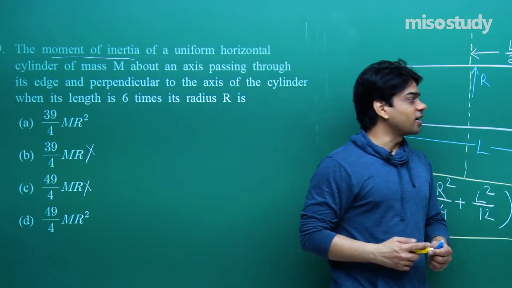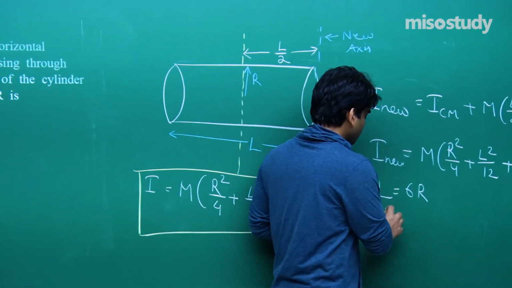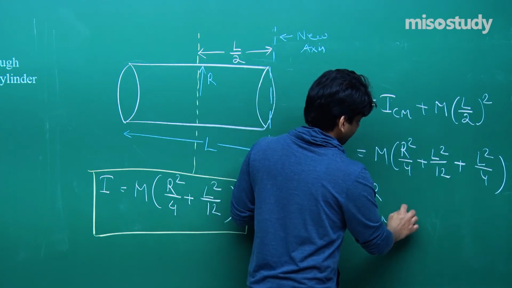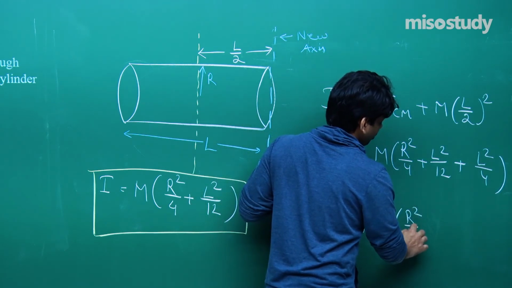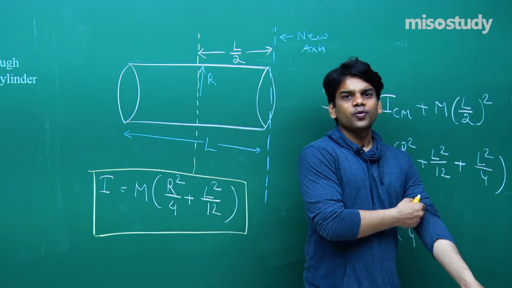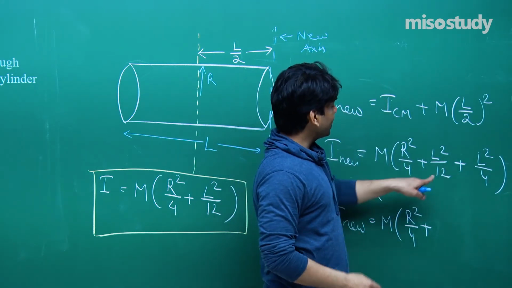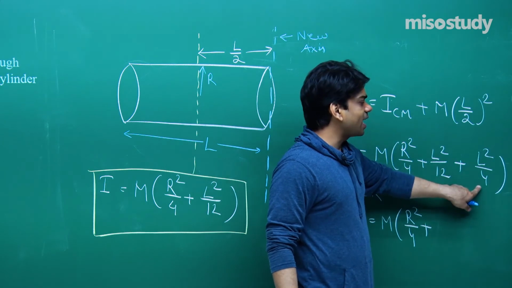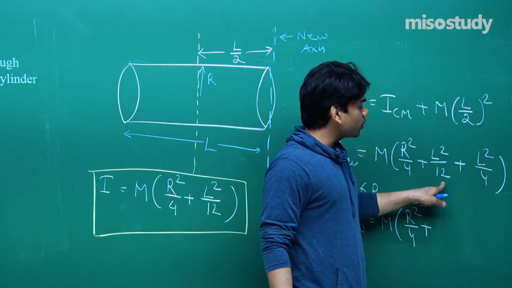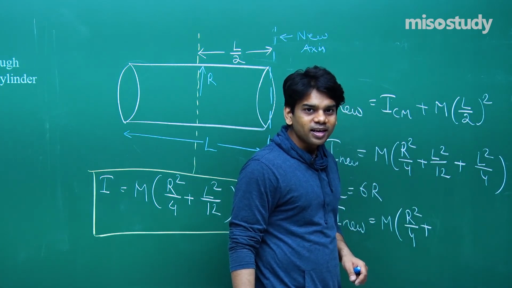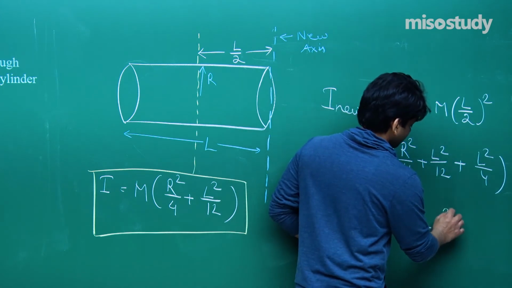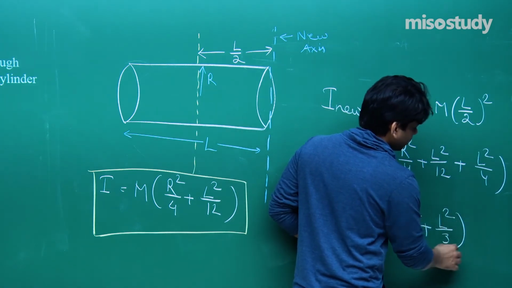It's given in terms of R. What do you do? 6R, you just substitute, you will get I new is equal to m r square by 4 plus L square by 12 plus L square by 4. We can simplify it. You will be getting this L square by 12. Can you write this as 3L square by 12? So 3 by 12 plus 1 by 12, you will be getting 4 by 12 L square. That will be 1 by 3 L square. L square by 3 you obtain.